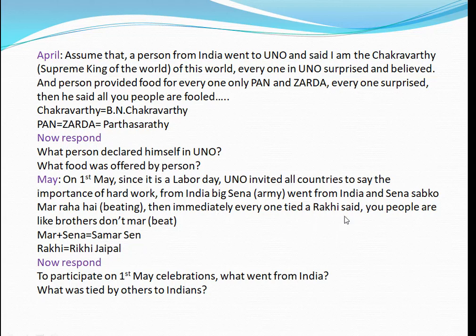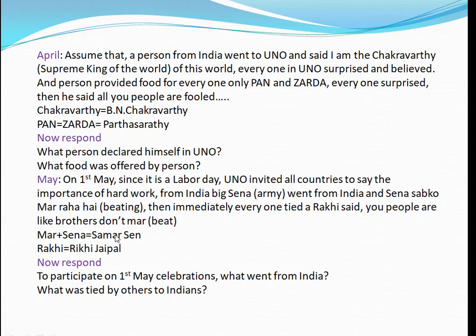Tying a Rakhi is a feeling of brotherhood. You people are like brothers, don't beat. That means don't mar. Okay, this is the story. Now, Mar Sena. What is the army doing? It is beating. Mar. Mar raha hai, Sena.